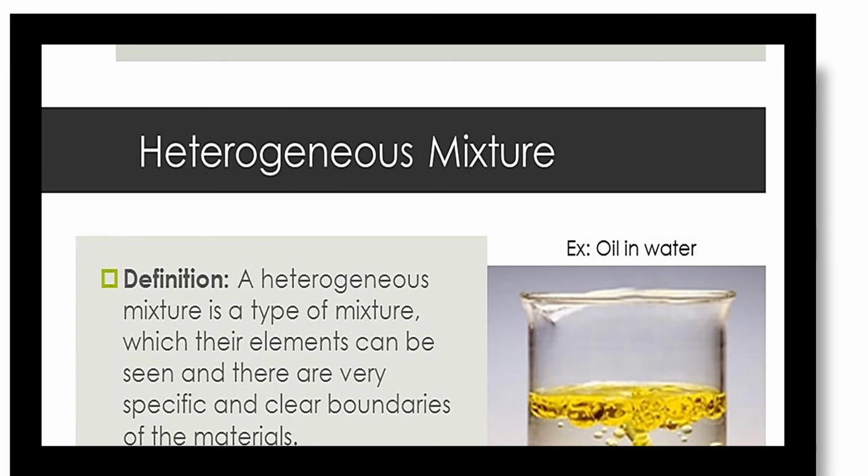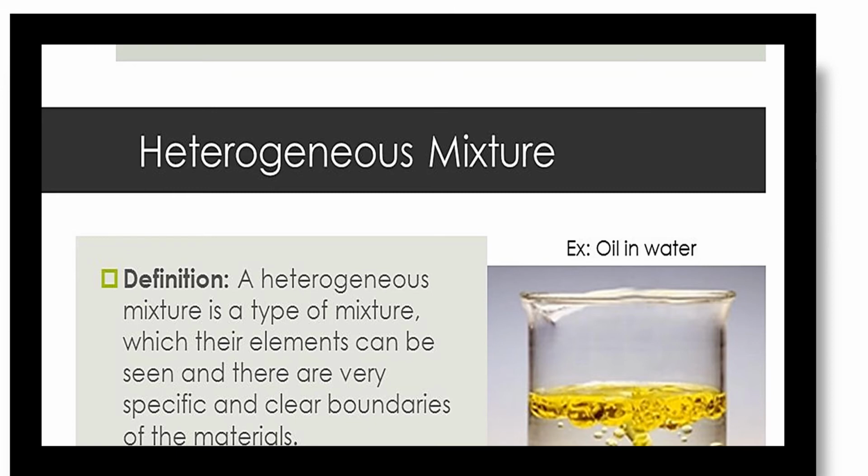The properties of the different components present in such a mixture are different. The property of oil will be different, and the property of water in the mixture will be different.